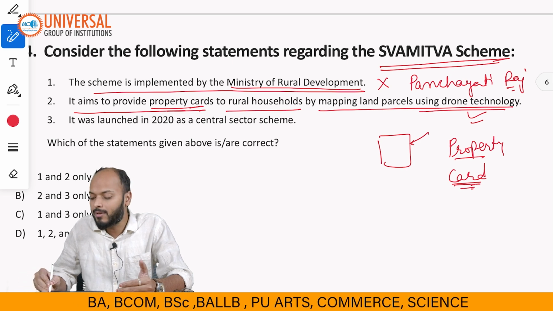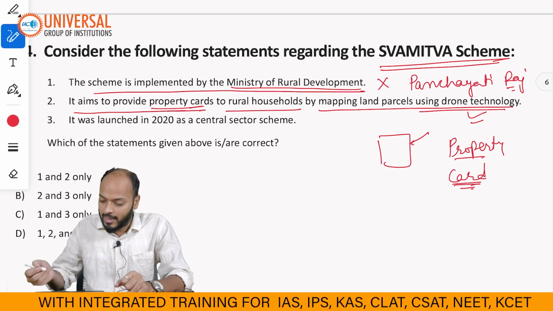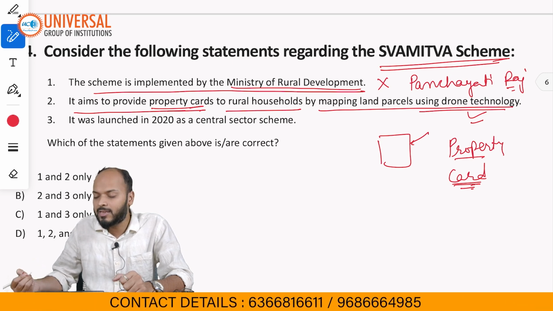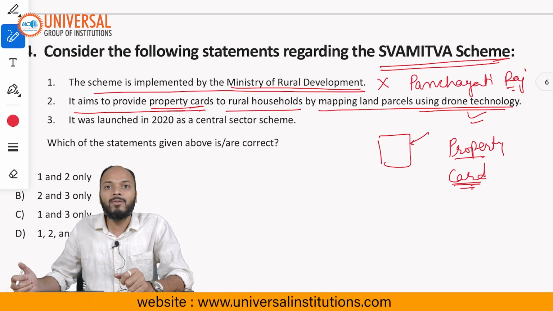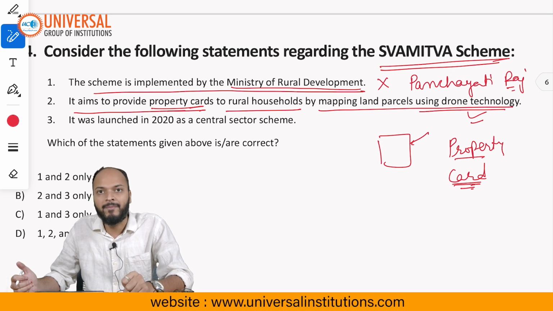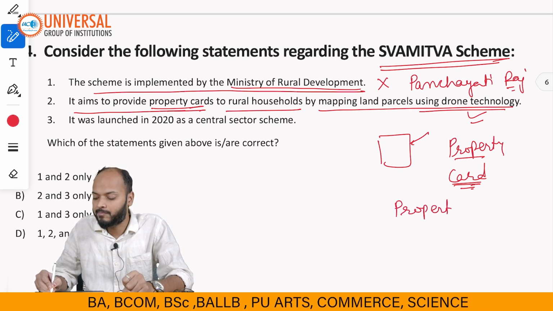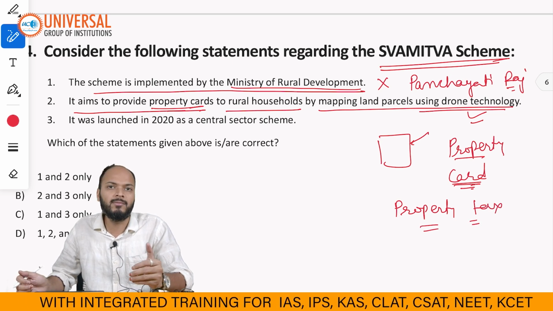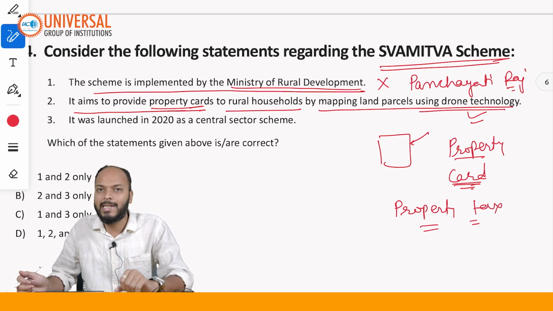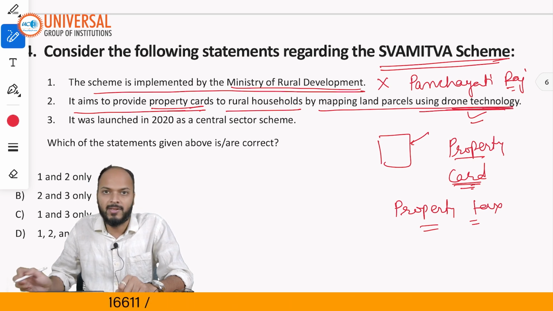So this property card can act as collateral to get a loan. That is one benefit. Another benefit is that panchayats, or third tier governments, also get to know who has how much property, and accordingly they can impose property tax. So now there will be a clear-cut record of property in India, and for this the government is using drone technology.